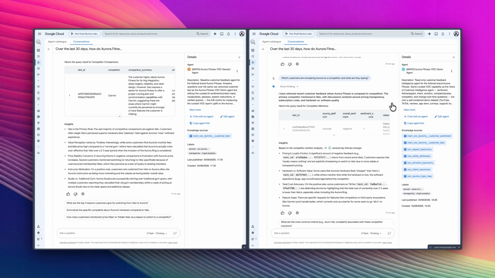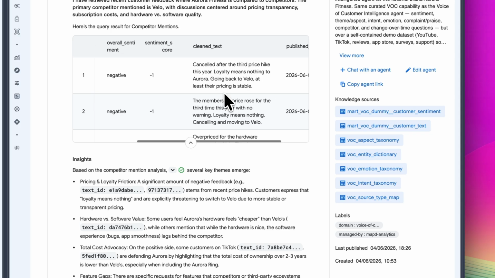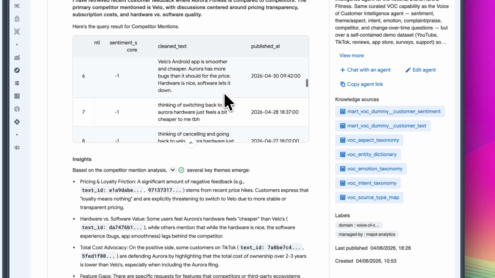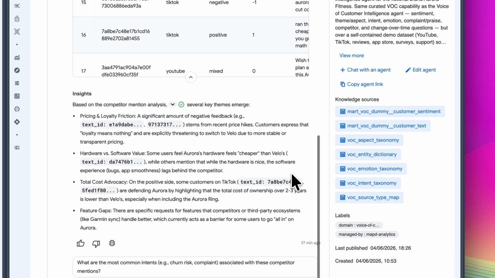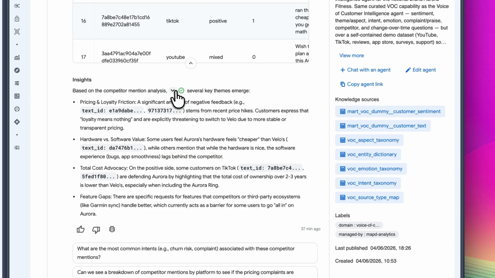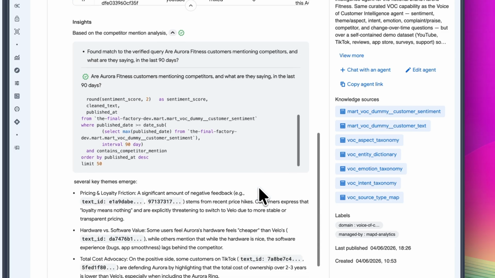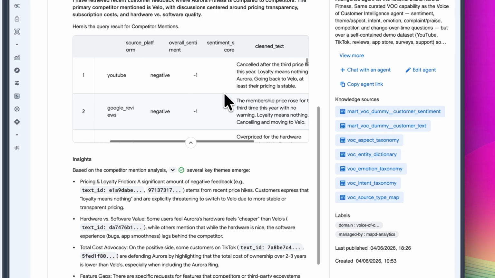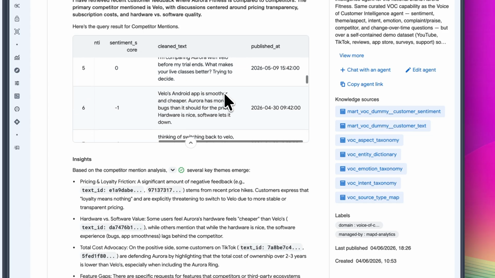Now, when we ask the curated VOC agent the same question, the answer is more controlled. That flag comes from a competitor dictionary that we give it. So we can define the competitors once, including the names, the products, aliases, and then track those mentions consistently. That makes the answer easier to trust. So the VOC agent is not just guessing from the text every time. It's using the structure we've already built into the customer intelligence layer, and it also gives a clearer breakdown of what the customers are actually saying.